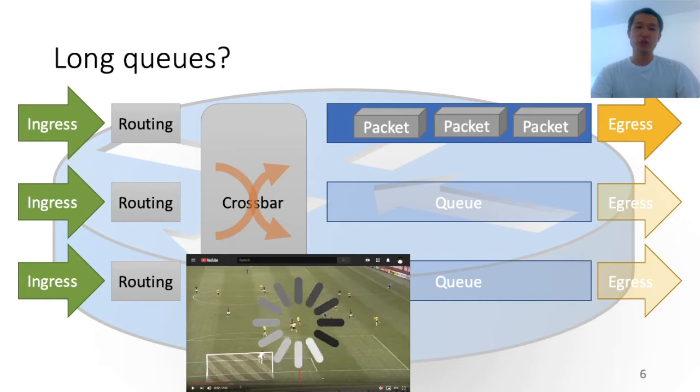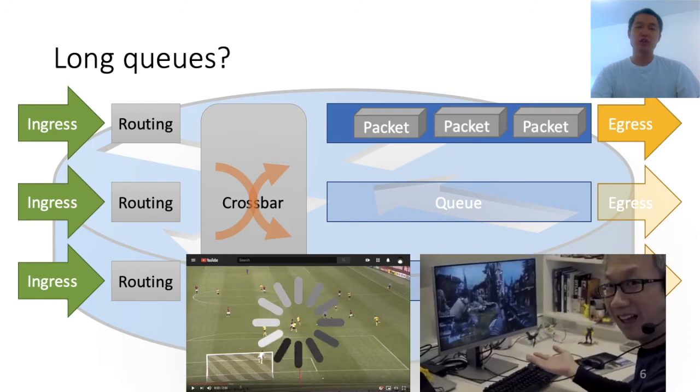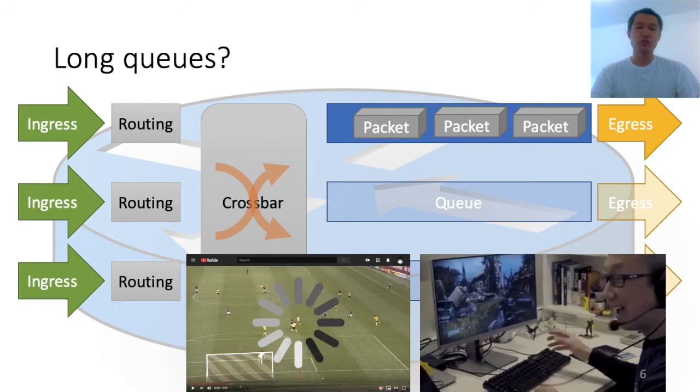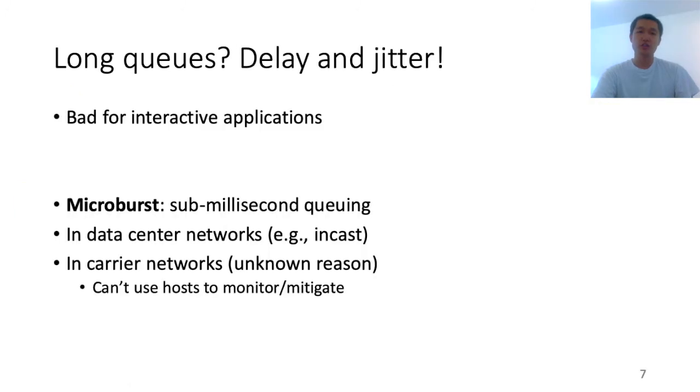Or even before the packet starts to get dropped, long queues already cause high delays. A higher delay will impact interactive applications, such as gaming, so the player of online games will be frustrated. So we know long queues will cause delay and jitter that's bad for interactive applications.